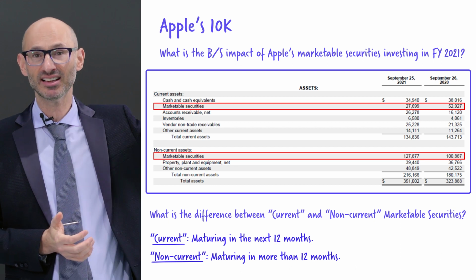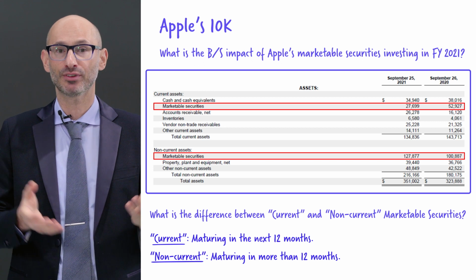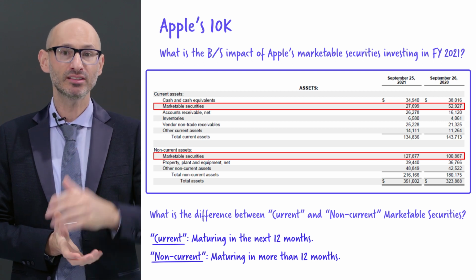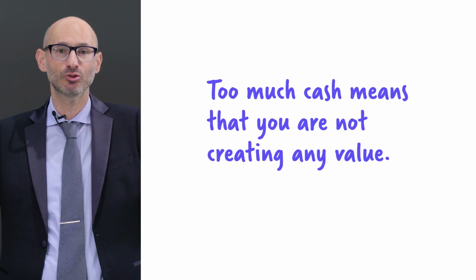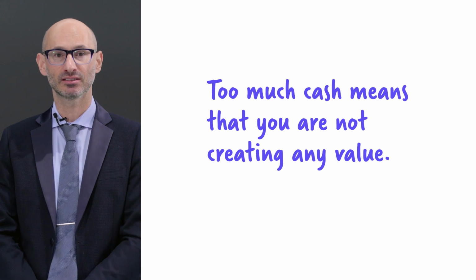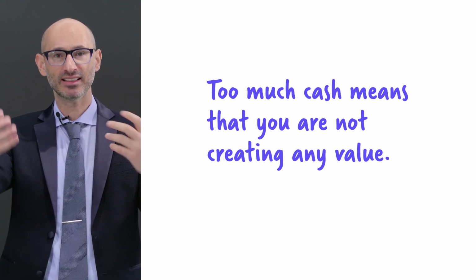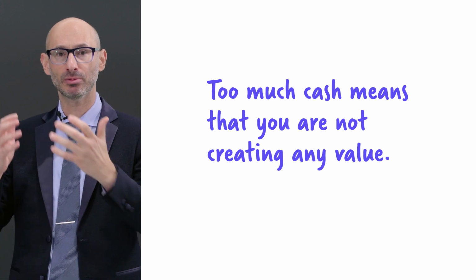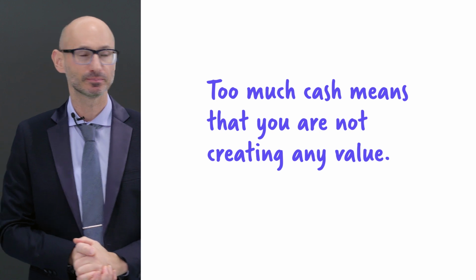The total is in excess of 180 billion. It is wise that Apple does not keep a lot of cash. As you see, only 34.9 billion. Since too much cash means that you are not creating any value. Cash has to be invested. And if there are no value-adding projects at the moment, you might as well put your money into short-term investments and wait for the good opportunity to come by.